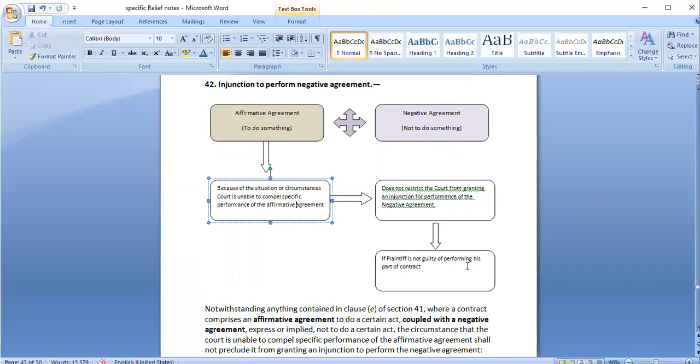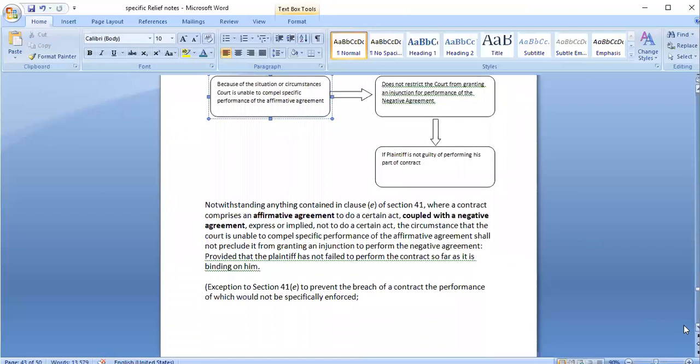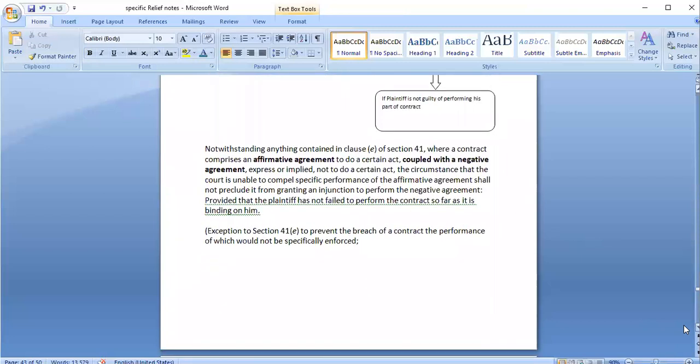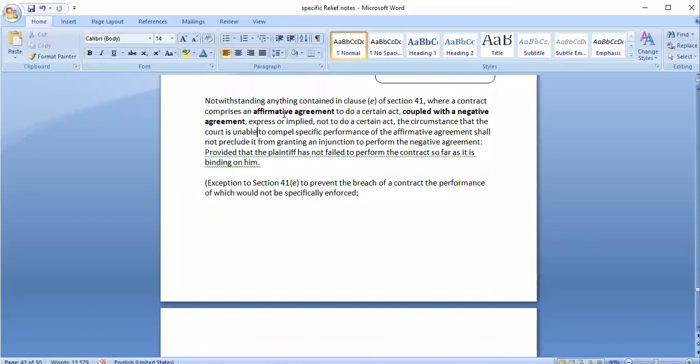If the plaintiff is not guilty of non-performance, if the person who is approaching the court is performing his part of the contract and the other person is not, then he can ask for performance of this negative part also. For this also there can be an injunction. Whether the affirmative agreement is coupled with a negative agreement, it may be express or implied.